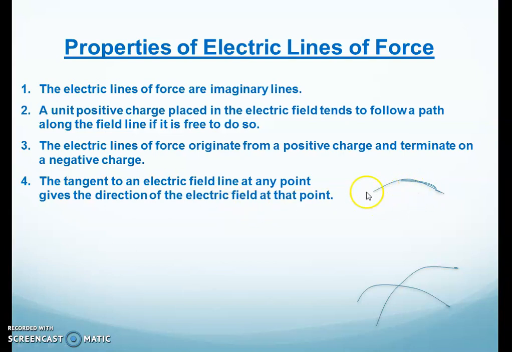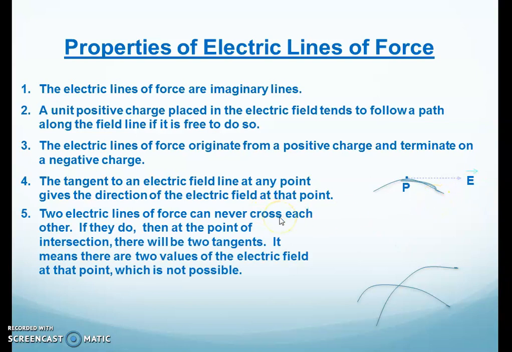Suppose this is an electric line, right? Now we have to find the direction of electric field intensity at this point. So we should draw the tangent over here, right? So this tangent will give the direction of electric field at the given point.